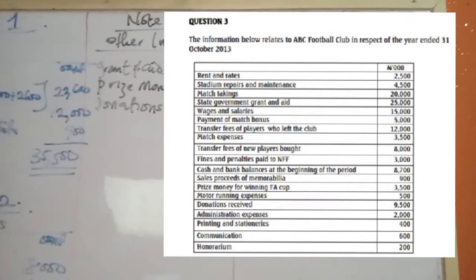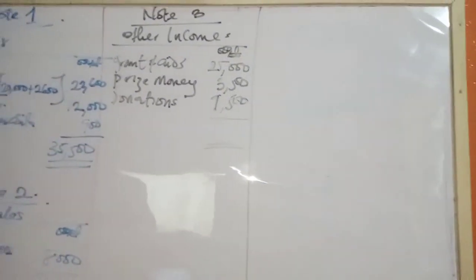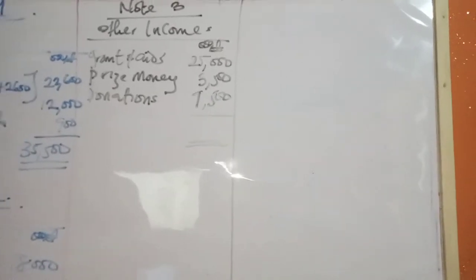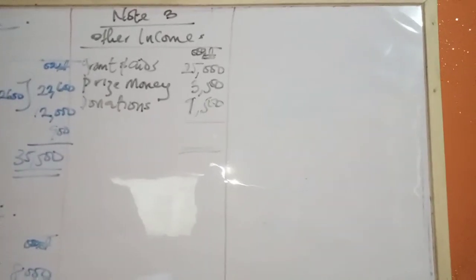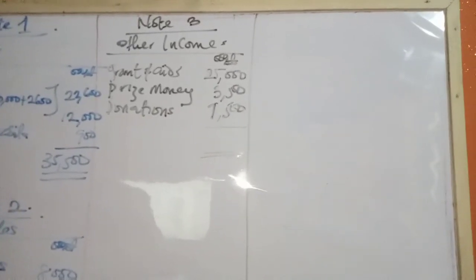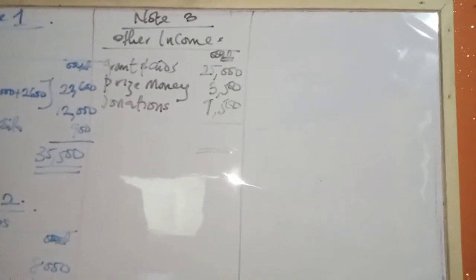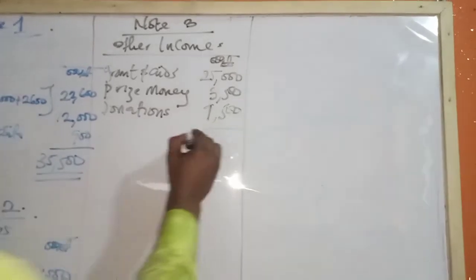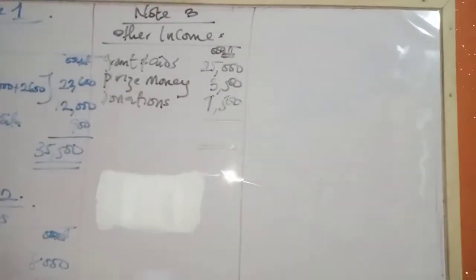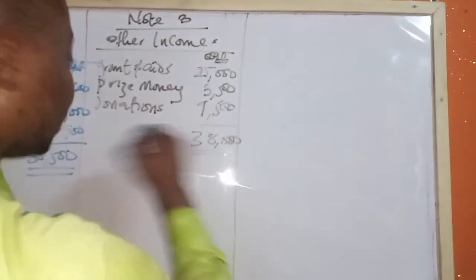No. So the total. What do we have there? We have 25,000 plus 3,500 plus 9,500. This is 38,000.